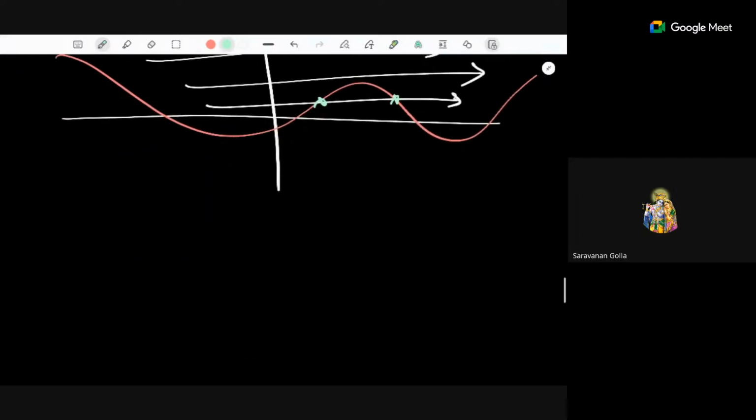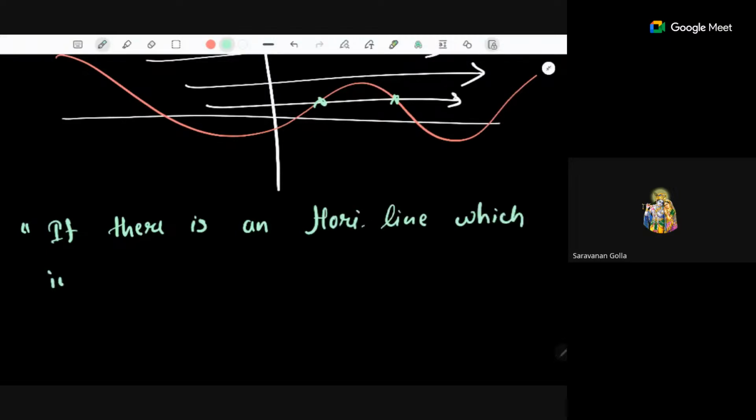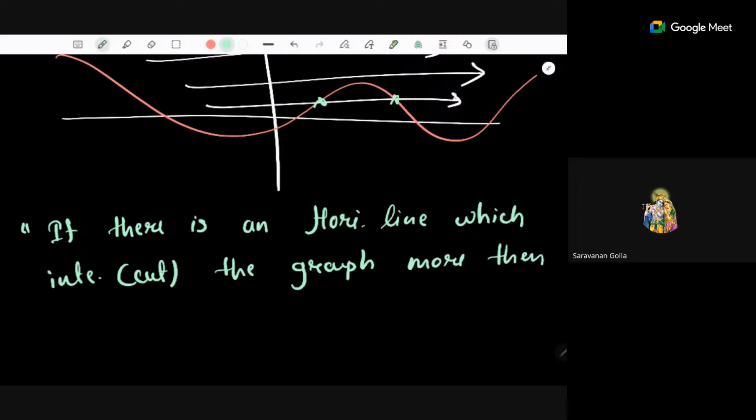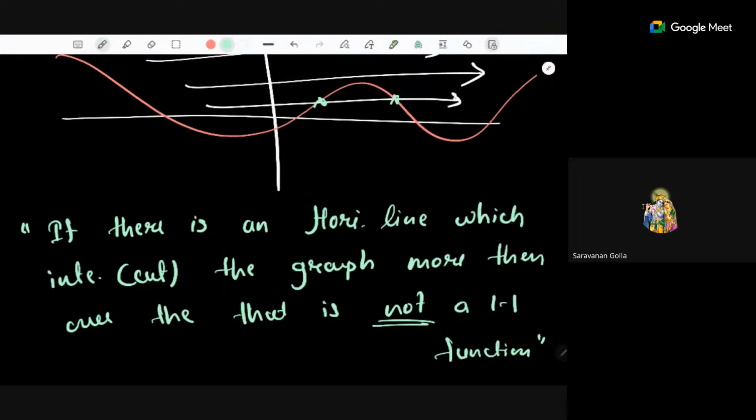So you'll draw several horizontal lines, and if there is a horizontal line which intersects or cuts the graph more than once, then that is not a one-one function. Okay, so this is known as the horizontal line test.